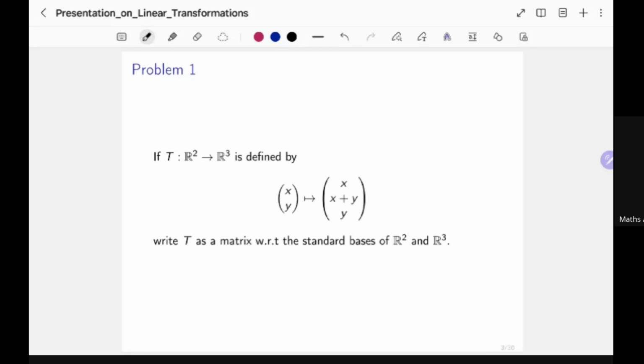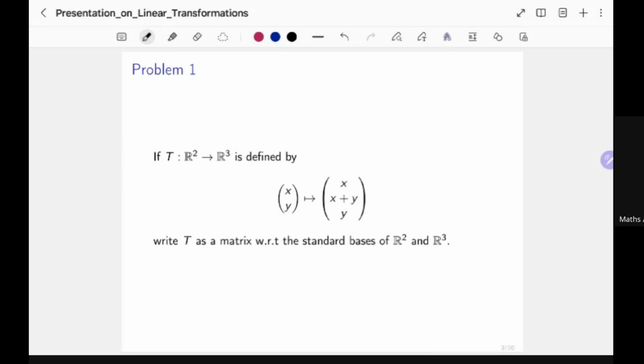Suppose you have a linear transformation from R2 to R3, where, of course, R2 is the Cartesian product of R with itself, and R3 is R with itself, Cartesian product 3 times. I'm defining it in a matrix way, but you can also think of this as a row vector, x comma y, going to the vector x comma x plus y comma y. So our job is to write T as a matrix with respect to the standard basis of R2 and R3.